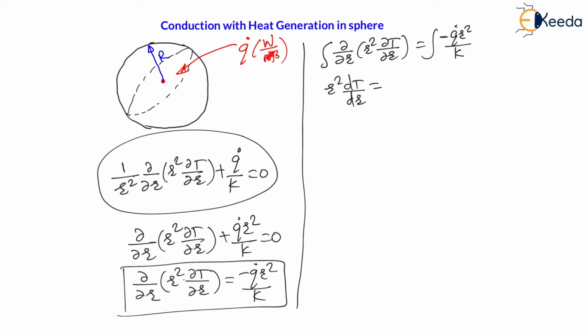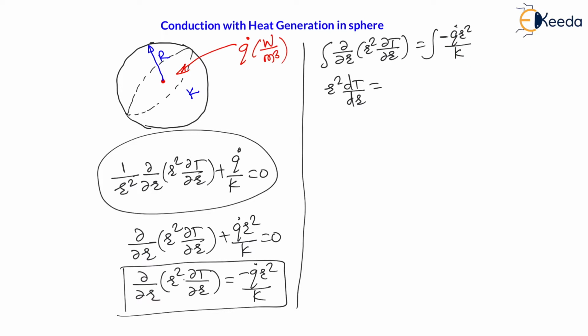now the uniform heat generation rate is constant, q dot is constant, that is watt per meter cube. k is the thermal conductivity. Here we are assuming that the thermal conductivity of the sphere is constant. With respect to temperature, the thermal conductivity will not change. This is our third assumption, that is uniform thermal conductivity. First assumption is 1D, second assumption is steady, and third assumption is uniform thermal conductivity.